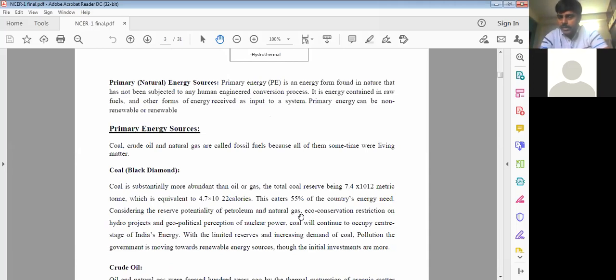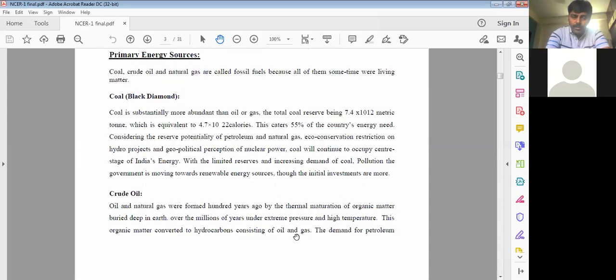Now, when I'm talking about secondary energy resources, the energies which are generated from the primary energy resources are called secondary energy, right? So, suppose coal, which is available inside the earth, comes under the primary energy part. Crude oil, which is available for us in the earth, we also call a primary resource. So coal, crude oil, and the remaining, all these things come under the primary energy resources category.